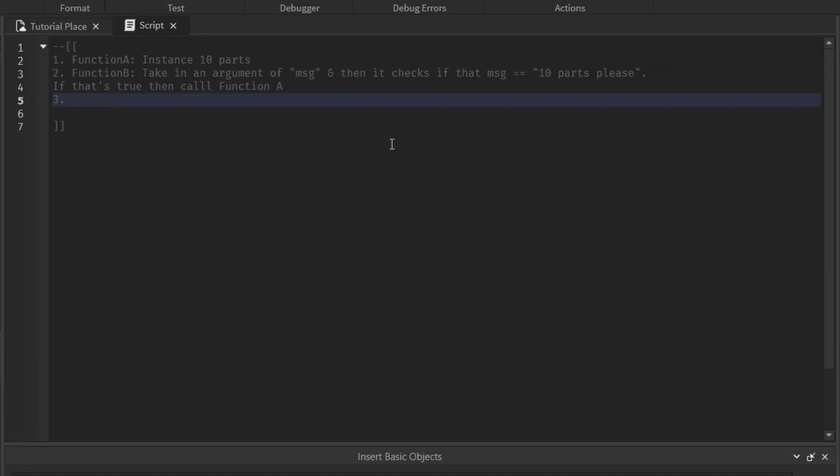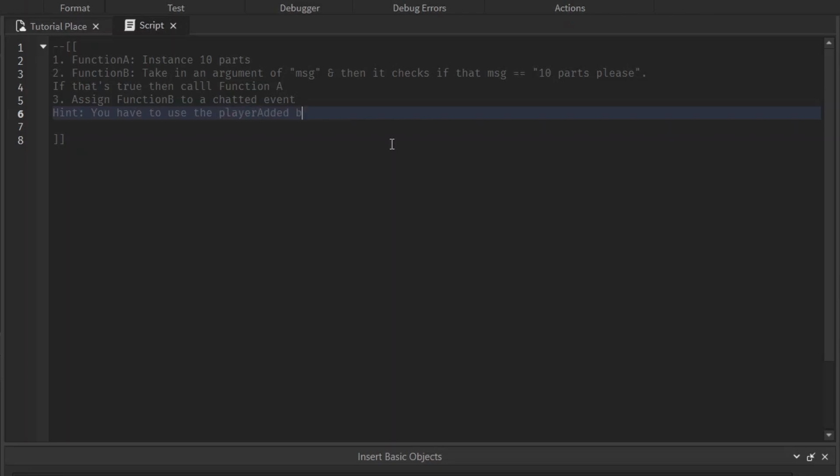Then I want you to assign function B to a chatted event. And hint, you have to use the player added event first before using the chatted event. So pause the video now and try it on your own, and I'll show you my solution for it. Even if you can only do some parts of it, that's awesome. I'll help you out with the rest.